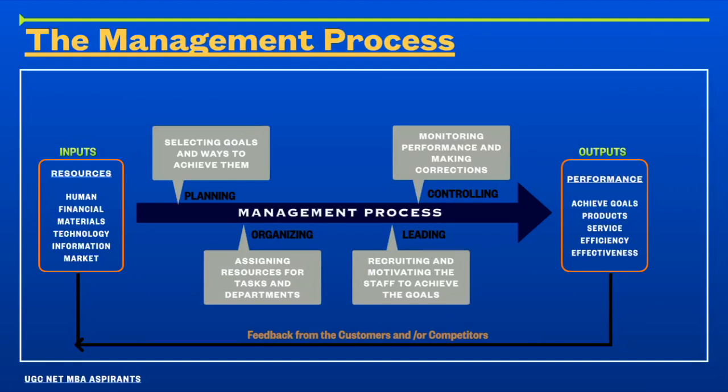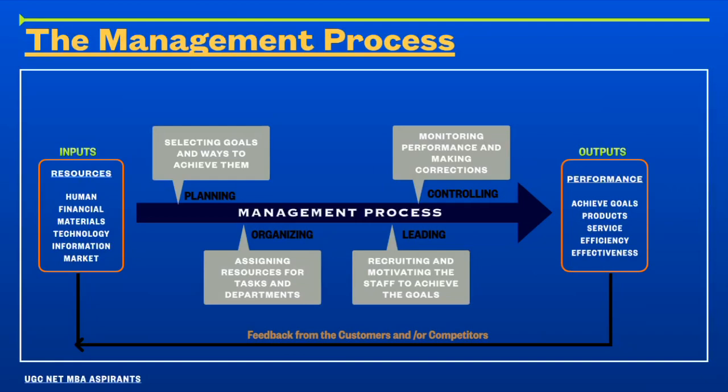Coming to the management process with a diagram. Here, the inputs are the resources, which include human resources, financial resources, materials or machineries, technological resources, information, and market. So, these inputs are given to the management process through various management functions like planning, which is selecting goals and ways of achieving them. Next is organizing, assigning the resources for tasks and departments or divisions. Third is staffing and leading, which is recruiting the employees and motivating the staff to achieve the goals of the organization. Fourth is controlling, where monitoring performance and making corrections in the organization takes place.